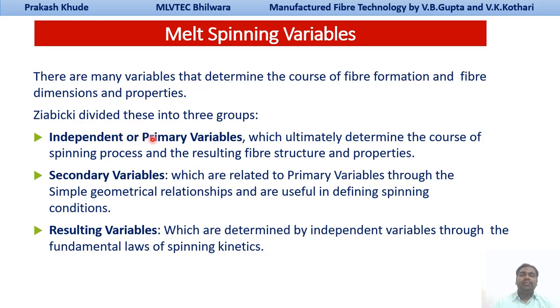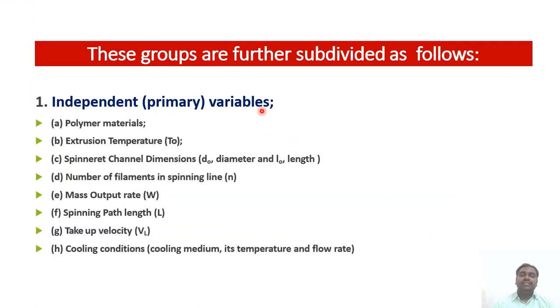The first group is the independent or primary variables, which ultimately determine the course of the spinning process, resulting in the fiber structure and properties. Second is the secondary variables, which are related to the primary variables through simple geometrical relationships and are useful in defining the spinning conditions. Next is the resulting variables, which are determined by the independent variables through the fundamental laws of spinning kinetics. These groups are further subdivided into different parts.